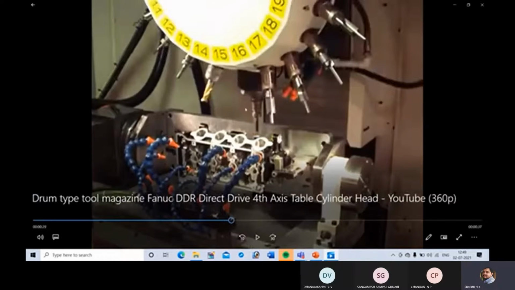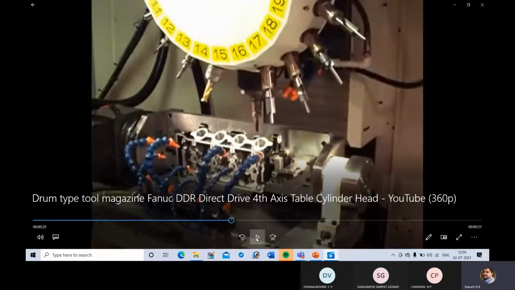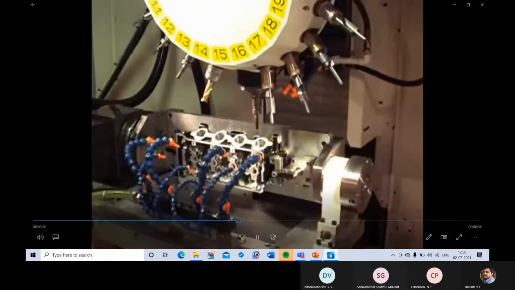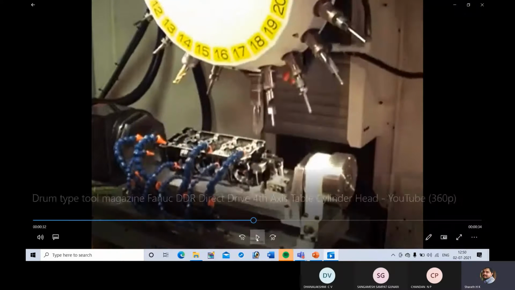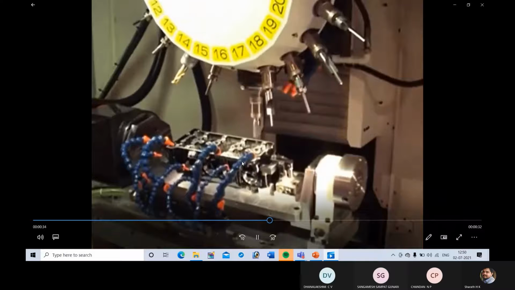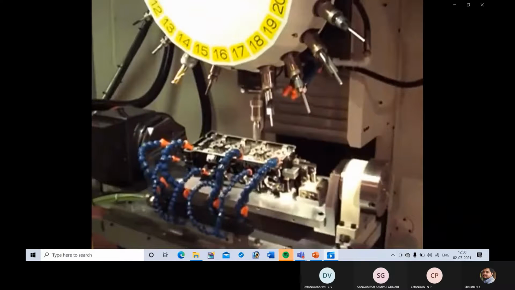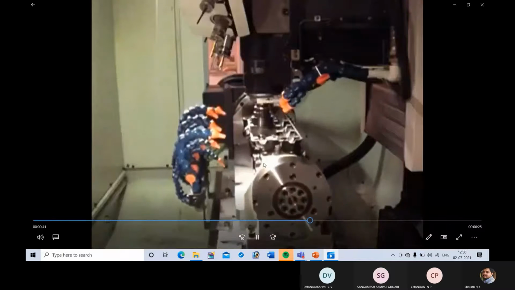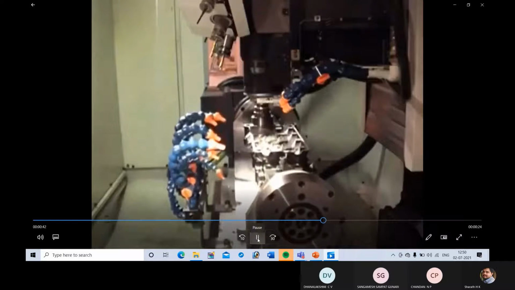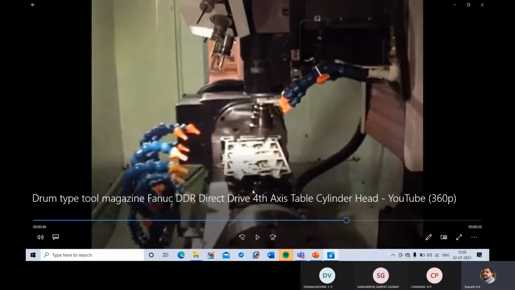Now the tool from pocket number 16. Next from 17. From this direction you can see the tool changing mechanism, how it is done.